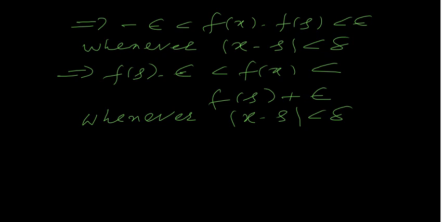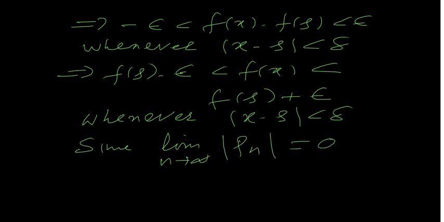Now since the limit as n approaches infinity of mesh of Pn is equal to 0, because you are dividing the lengths of the interval by 2 power n, so as n approaches infinity, the length will obviously approach 0.